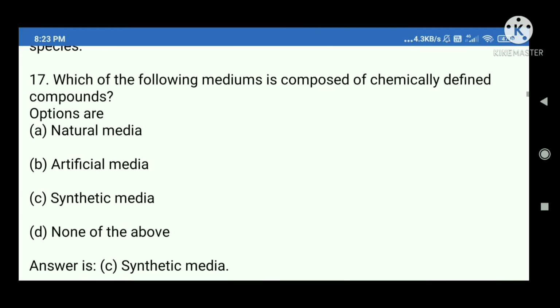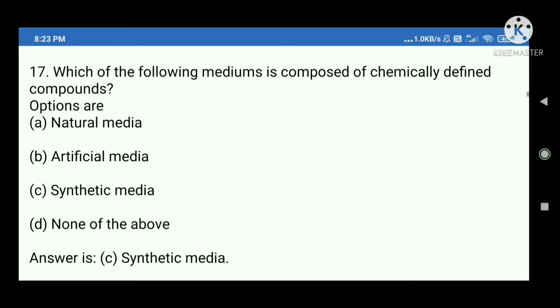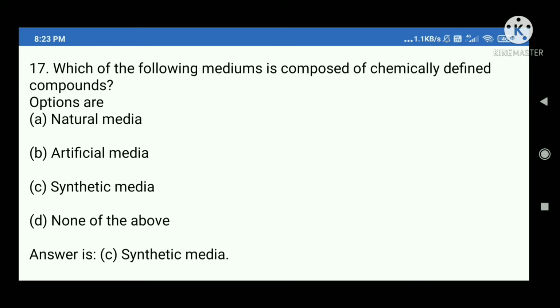17. Which of the following mediums is composed of chemically defined compounds? Options are A. Natural media, B. Artificial media, C. Synthetic media, D. None of the above. Answer is C. Synthetic media.